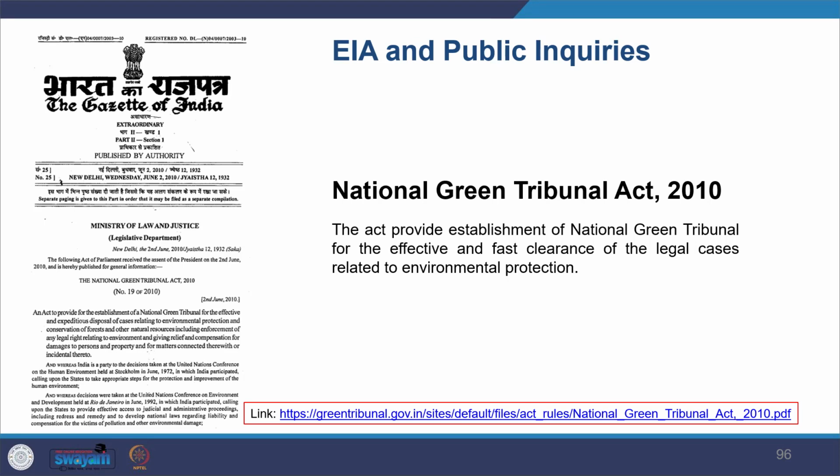In India, we have the National Green Tribunal Act of 2010, which provides for the establishment of the National Green Tribunal for the effective and fast clearance of legal cases related to environmental protection. So you can see that here. That was the last box and the public participation part of the EIA process. So we have covered the EIA process.